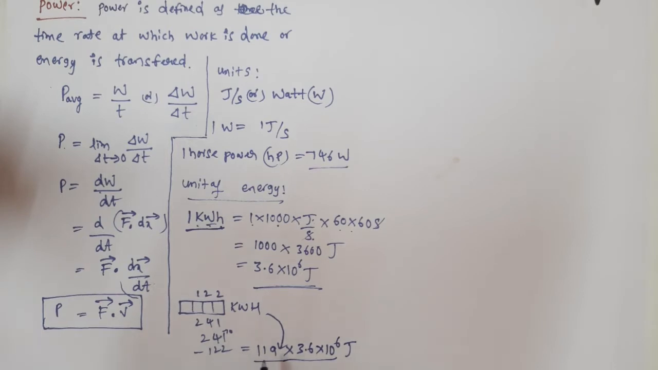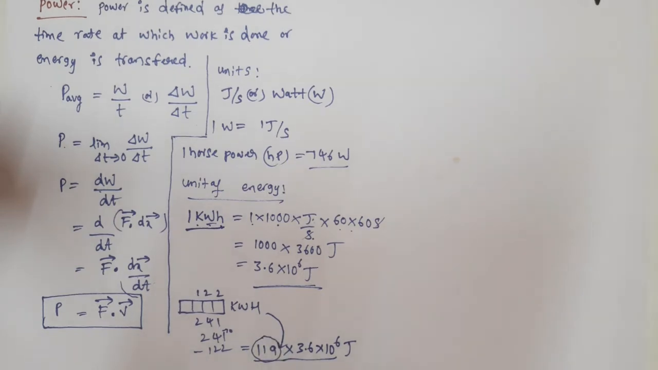But in units, what is the amount of energy we are consuming? 119 electrical units we are consuming, but 1 unit is equal to how much energy? 3.6 into 10 power 6 joules.